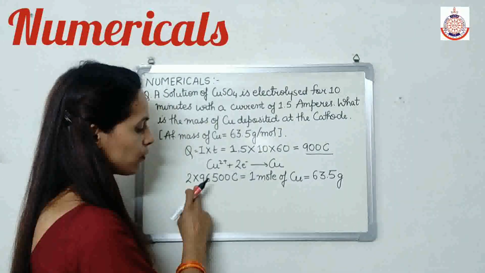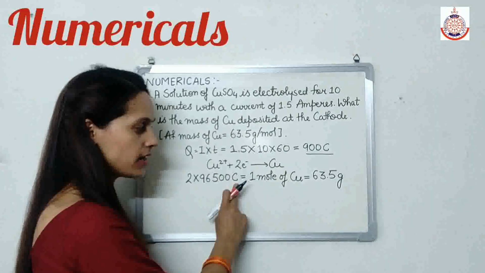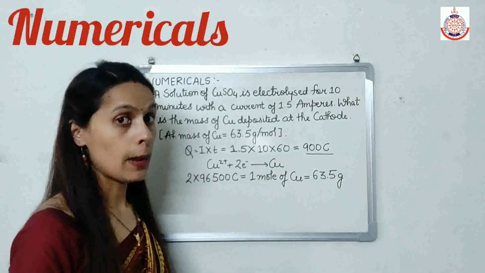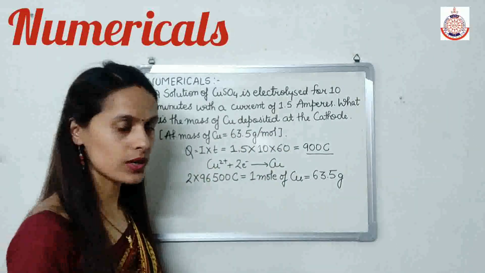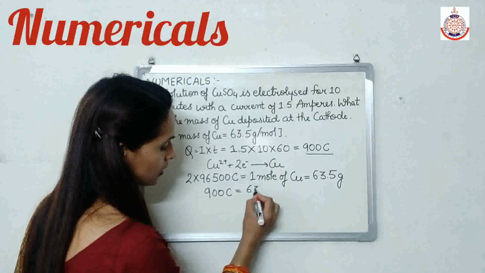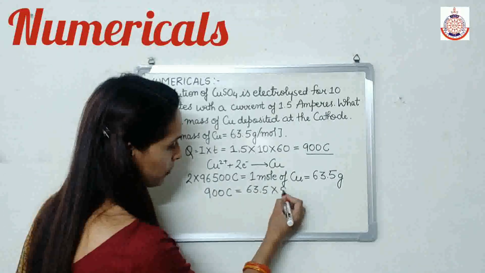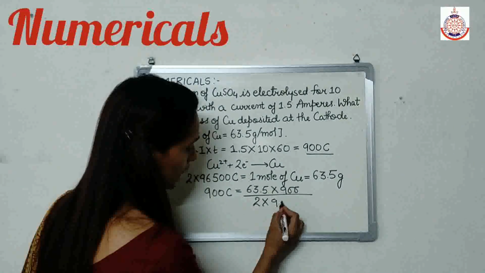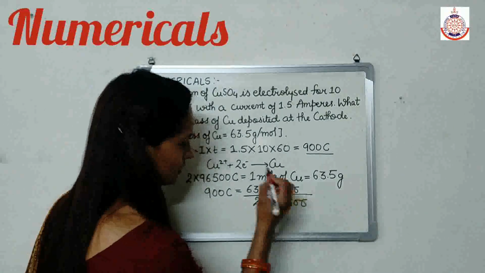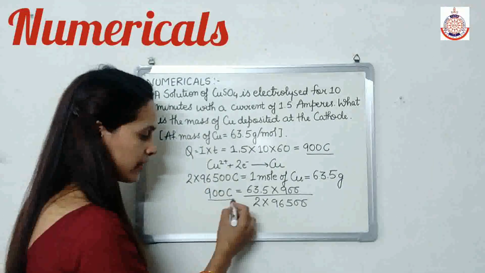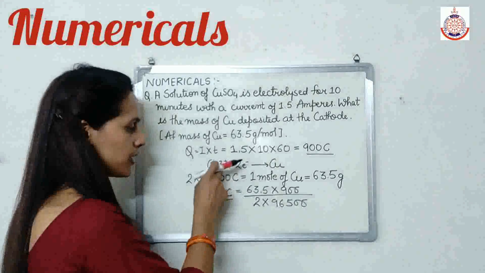So with this much charge, we will get 63.5 gram of copper at the cathode. But we have 900 coulomb charge, so 900 coulomb will give 63.5 multiplied by 900 divided by 2 into 96500. Clear?